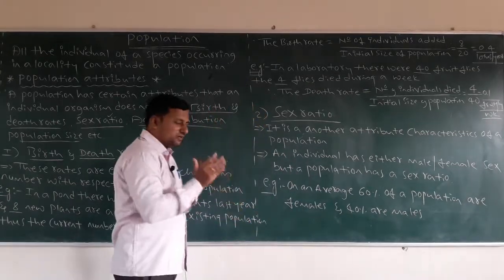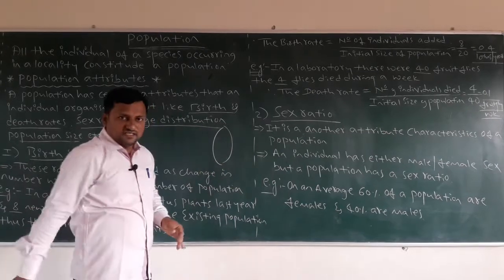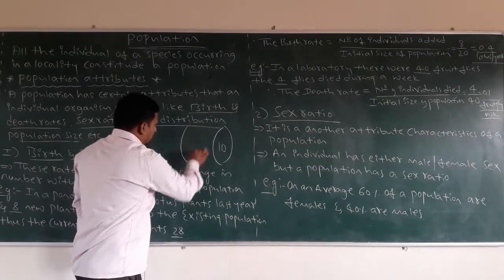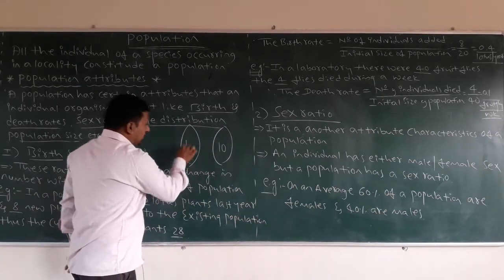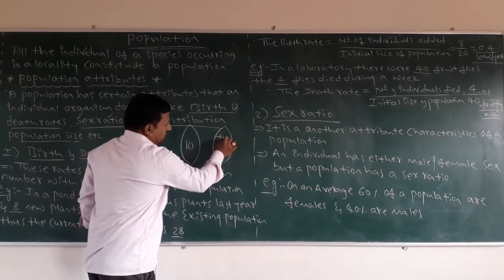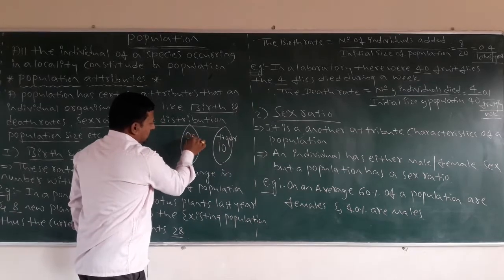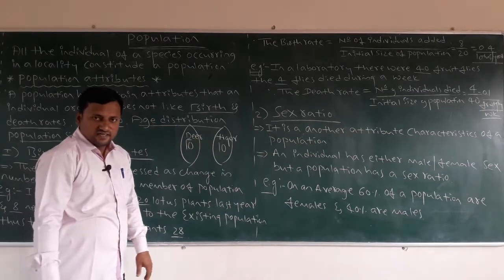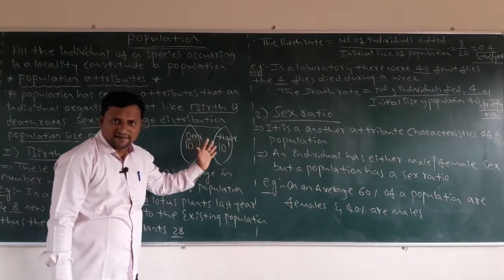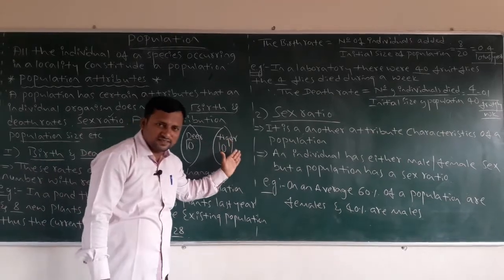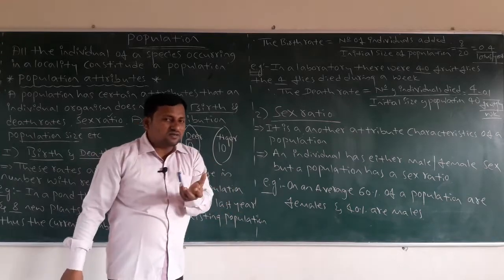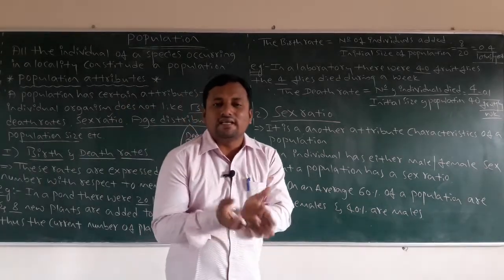Just think, there is one population with 10 tigers, and another population with 10 deer. 10 tigers are a tiger population and 10 deer are a deer population. If I say both populations are stable, then on what condition am I saying it is stable?